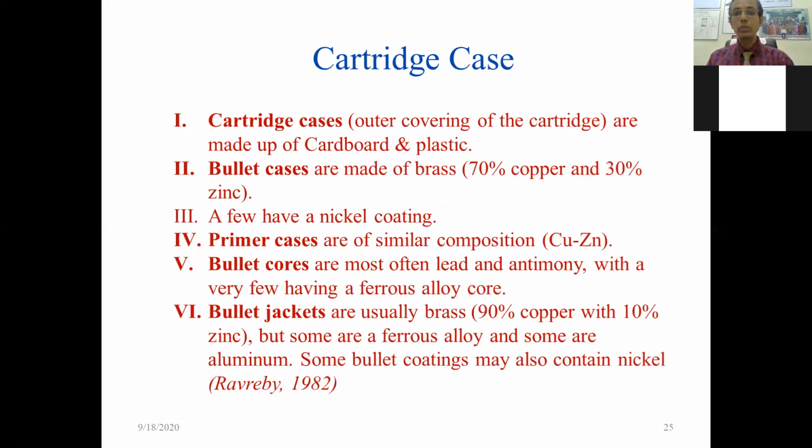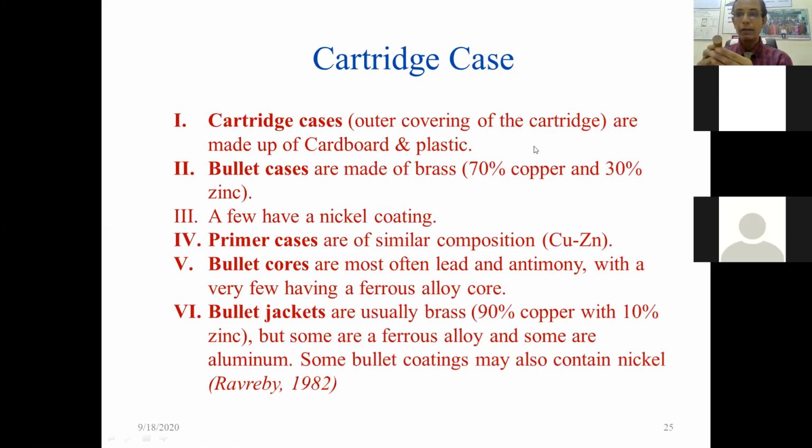The cartridge case, the outer covering of the cartridge, is made up of cardboard and plastic. This description is that of the shotgun cartridge. So only the base is made up of metal, while the outer portion is made of cardboard and plastic. Bullet cases are made up of brass in the case of a rifle firearm.